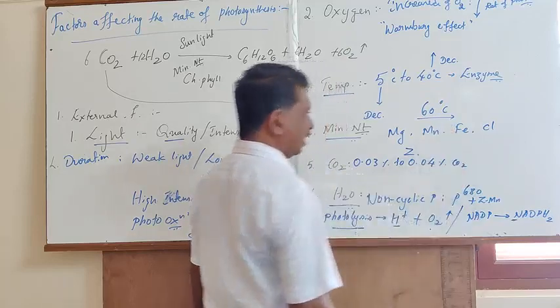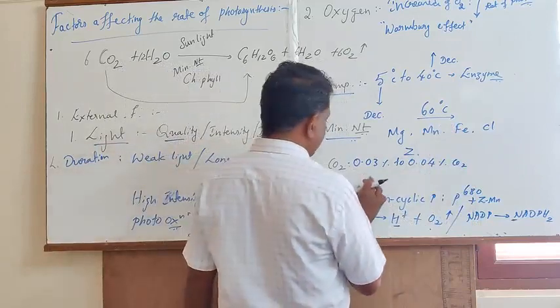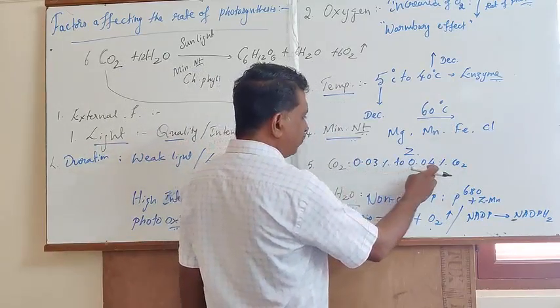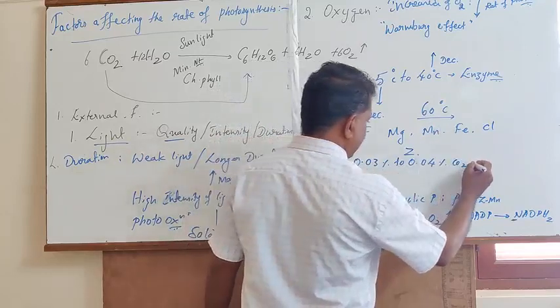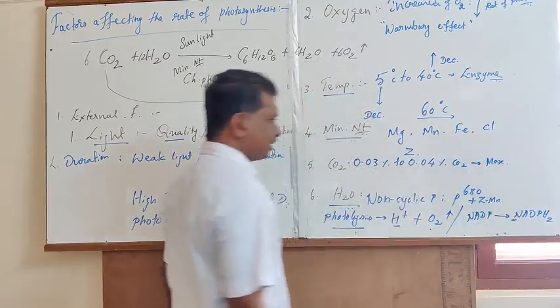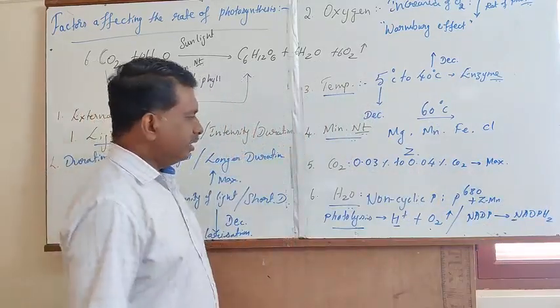The carbon dioxide concentration of 0.03 to 0.04% in the atmosphere will exhibit the maximum rate of photosynthesis. In case of